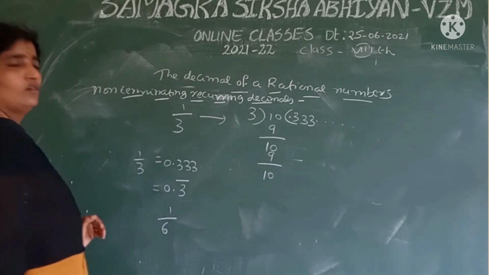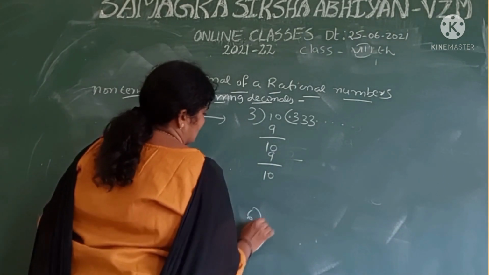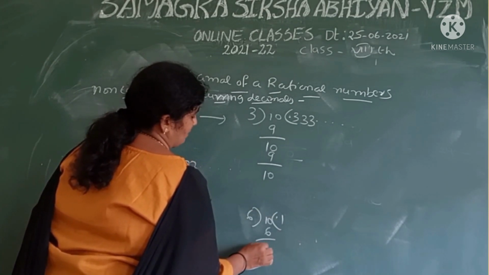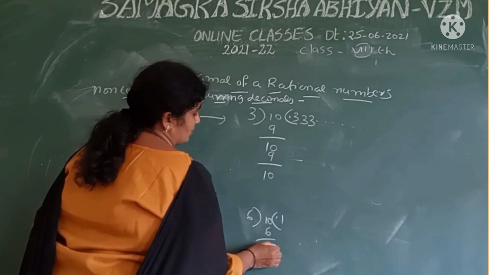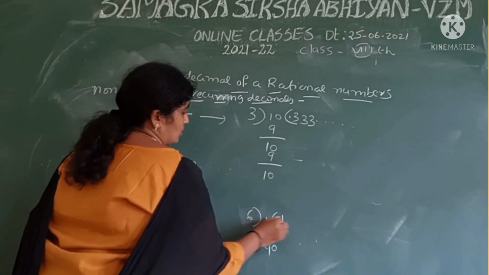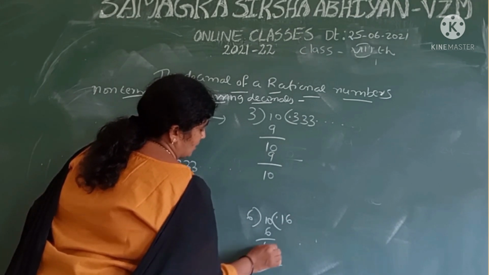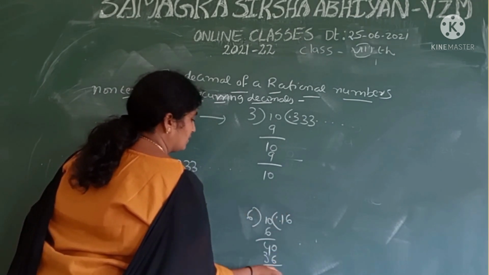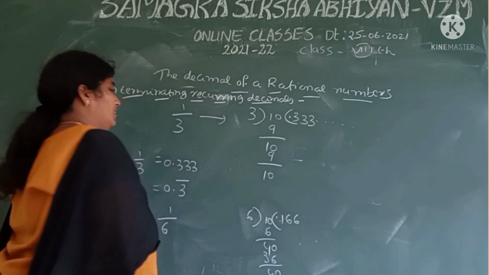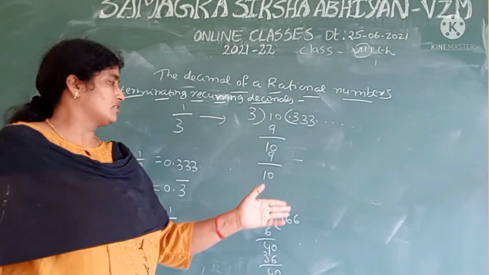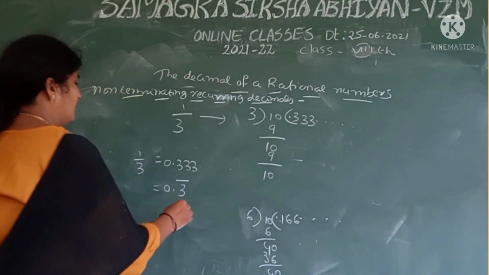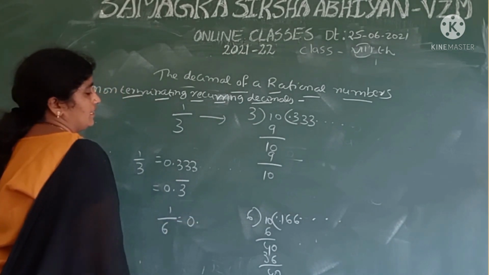Now next we take an example: 1 by 6. 6 divides 1, 0. 6 ones are 6, the remainder is 4. Here is a point, take 0. 6 sixes are 36, there is a 4. Here is a point, then take 0. 6 sixes are 36. Here the 6 is continuously repeating. It is not ending, so it is also a non-terminating, recurring decimal.